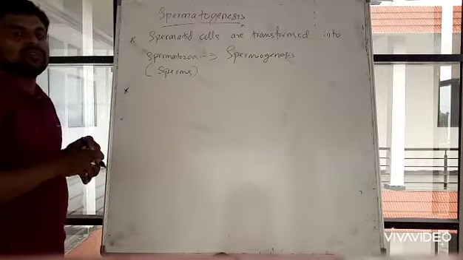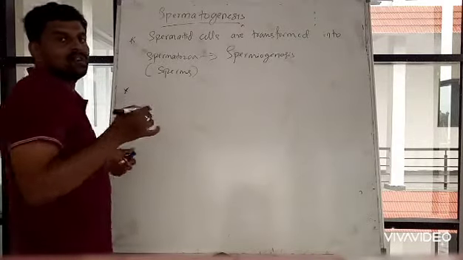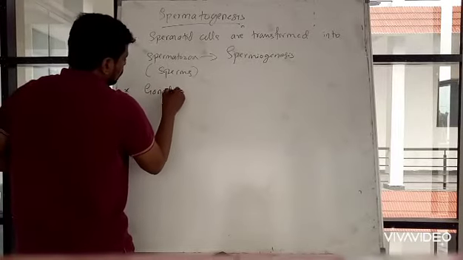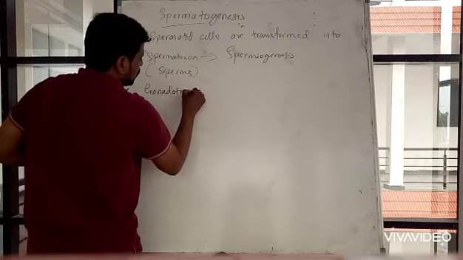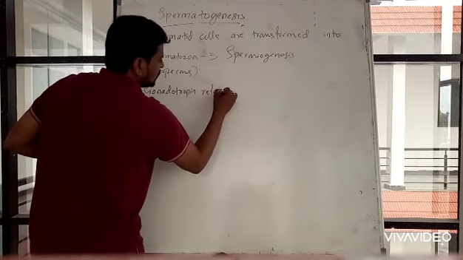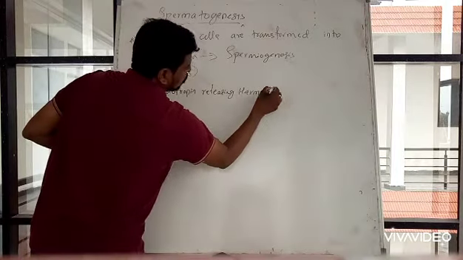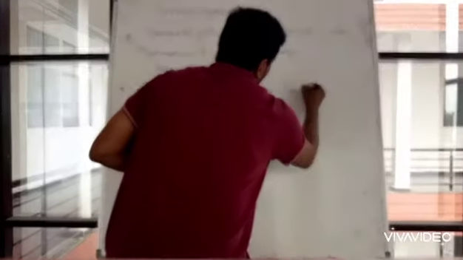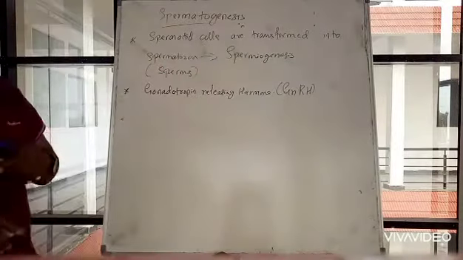There is a hormone in the hypothalamic region of the brain known as gonadotropin releasing hormone, simply written GnRH.